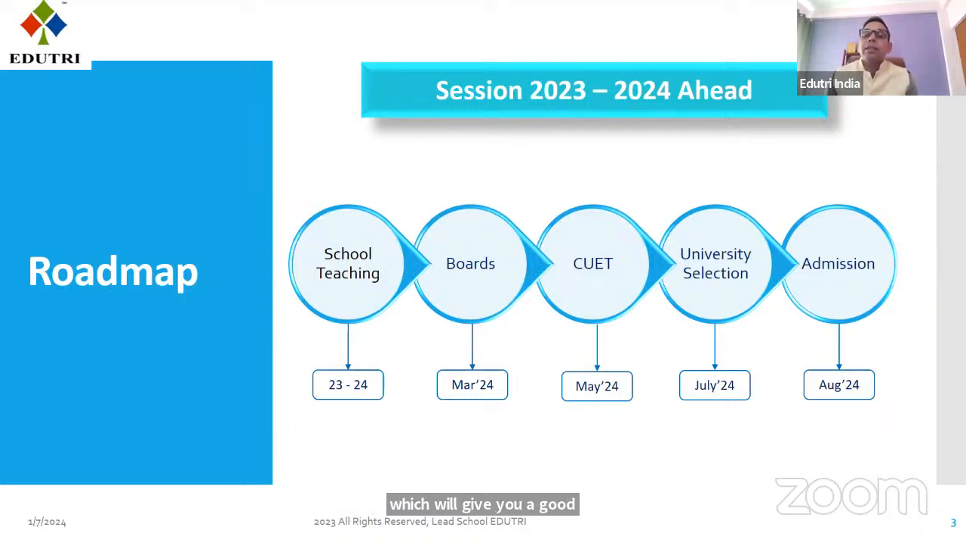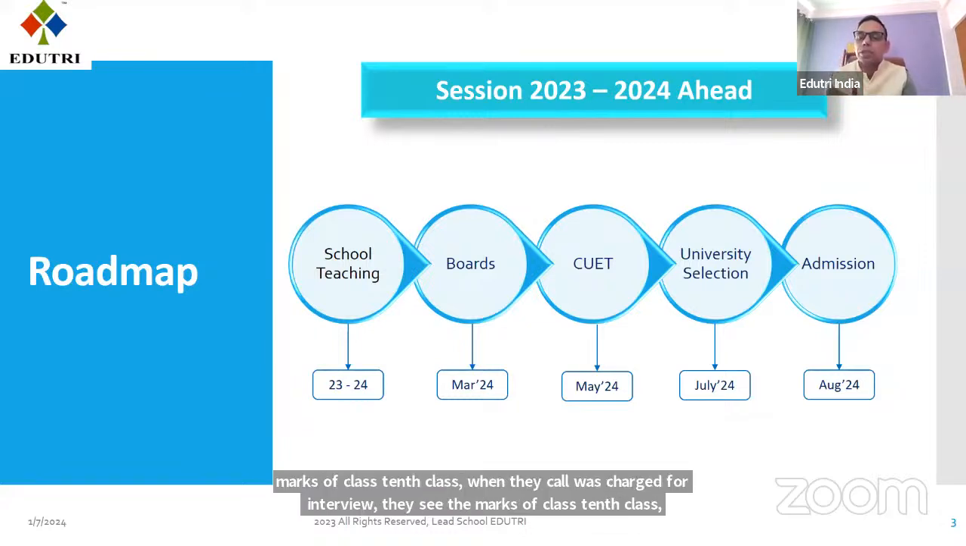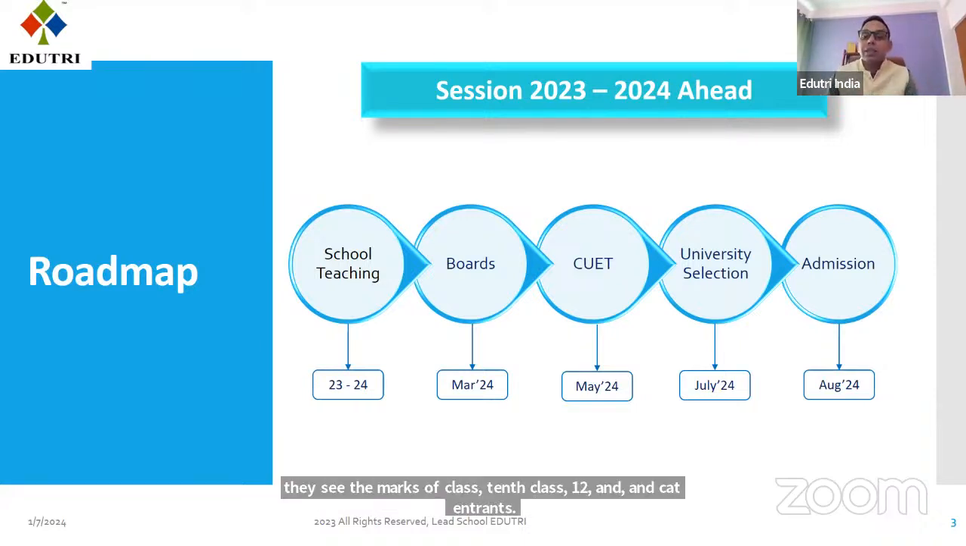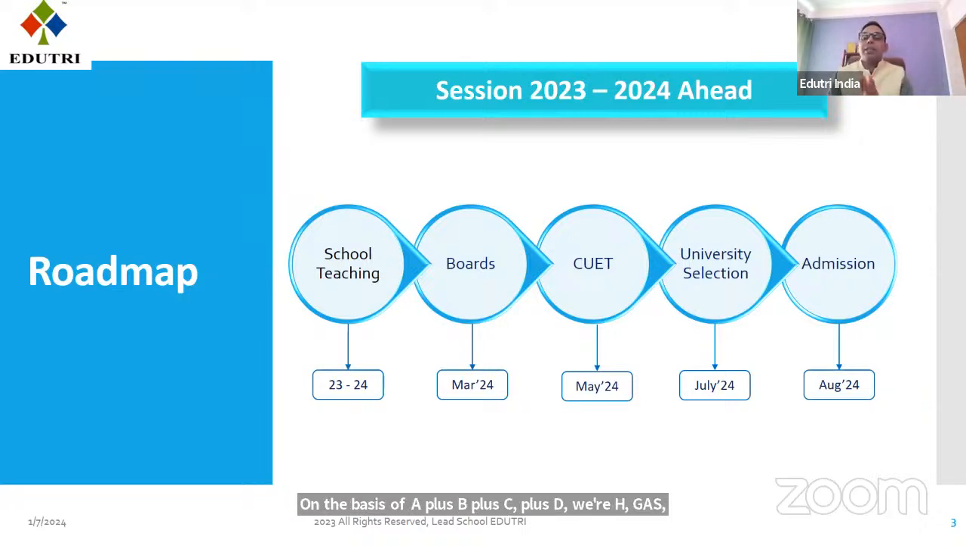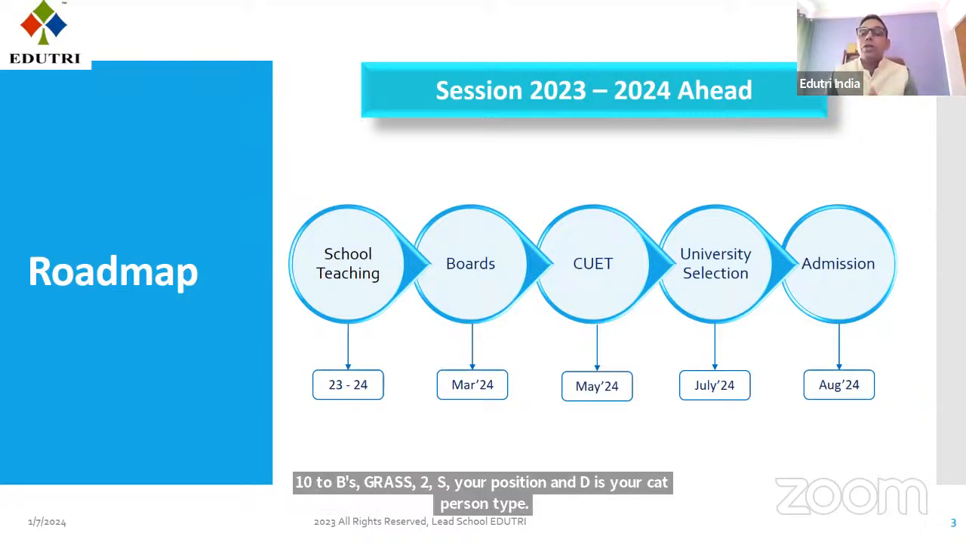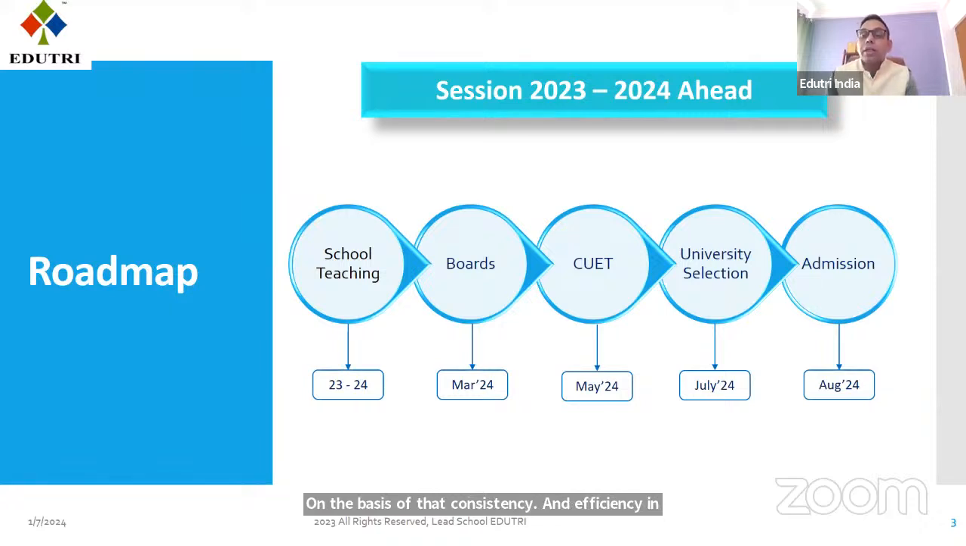At that level, the consistency is checked. I'm specifically talking about the IIMs and all. When they call bachas for interview, they see the marks of class 10th, class 12th, graduation, and CAT entrance, on the basis of A plus B plus C plus D, where A is class 10th, B is class 12th, C is your graduation, and D is your CAT percentile. On the basis of that consistency and efficiency in these four examinations, they call the bacha for the interview in their campus.